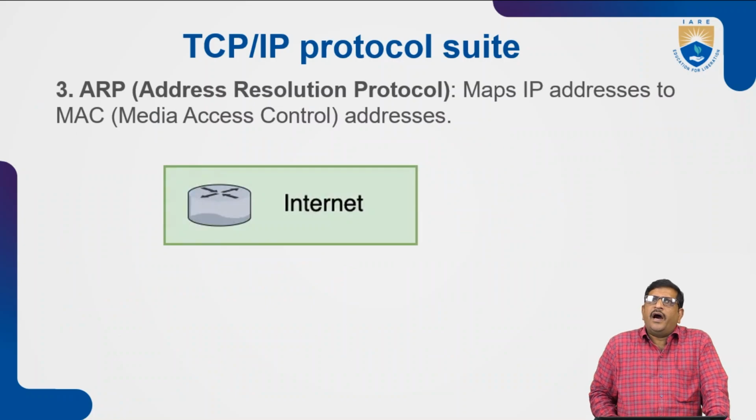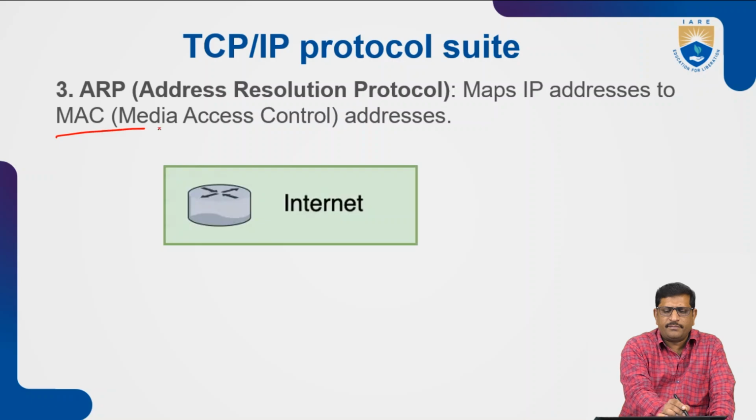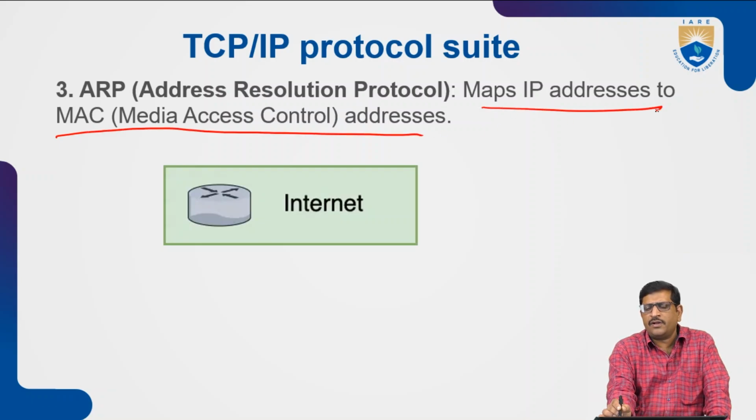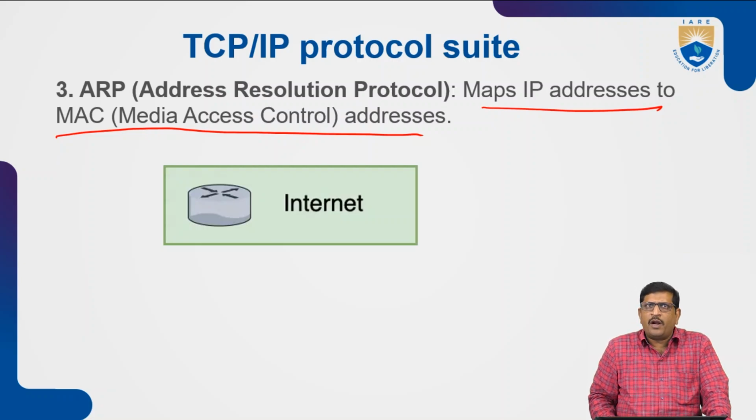ARP, the Address Resolution Protocol, maps the IP address to the MAC address. Based on the IP address, it identifies the device, maps the IP address, and responds back with the MAC address of whichever IP address is identified.